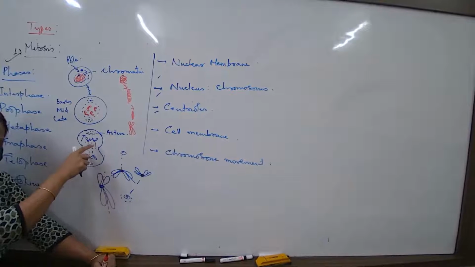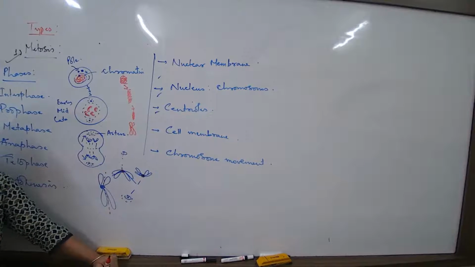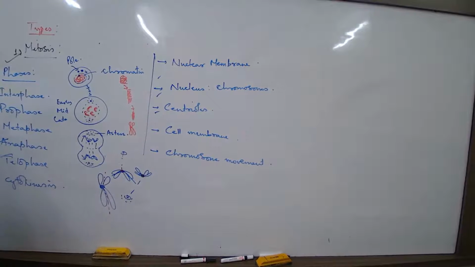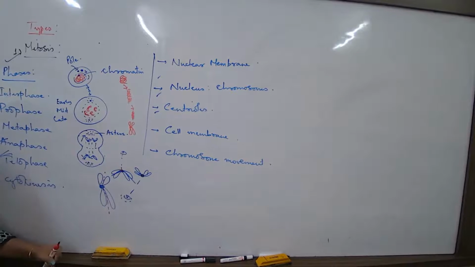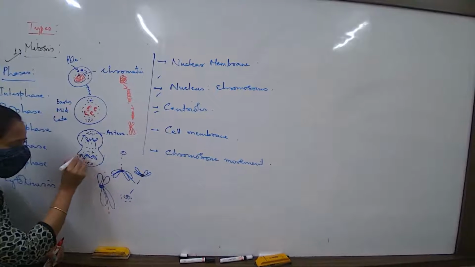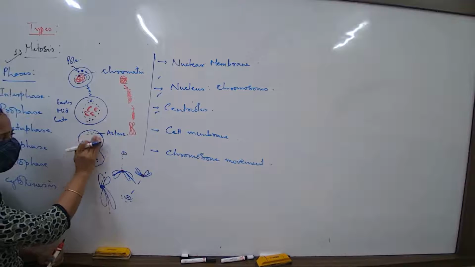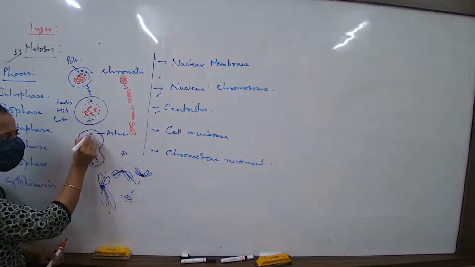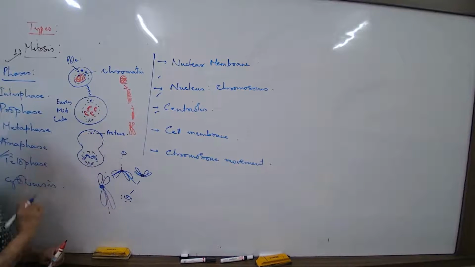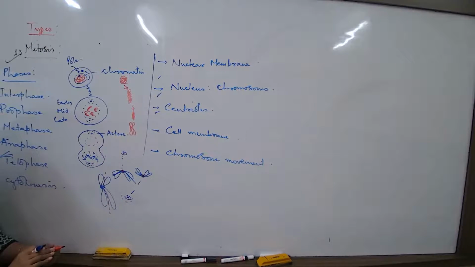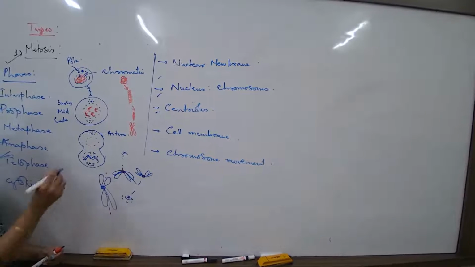these spindles are almost disappearing. The cytoplasm is also getting pinched. By that time, the nuclear membrane is again reforming. These are characteristics of telophase. So what would the transitional changes be? What about the centriole? Yes, it will be there. What about the nuclear membrane? Yes, it is forming.